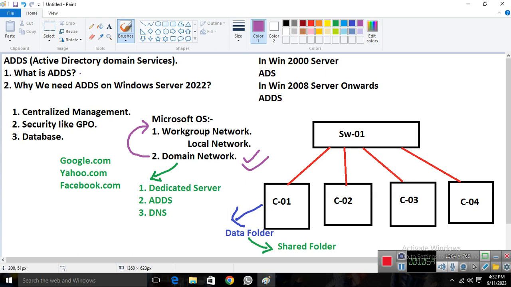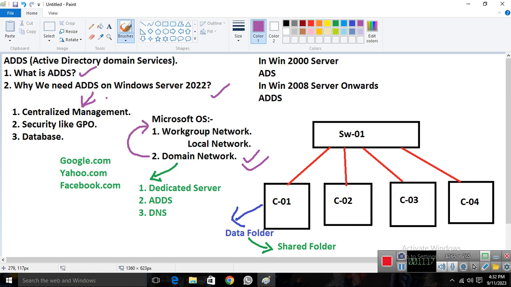So what is AD? It is the services. And why do we need ADS on Windows Server 22? Because of this. If you work in a workgroup network, you are not able to go for centralized management. This is the concept of AD services. Now we'll talk more about AD services; this is the basic concept.